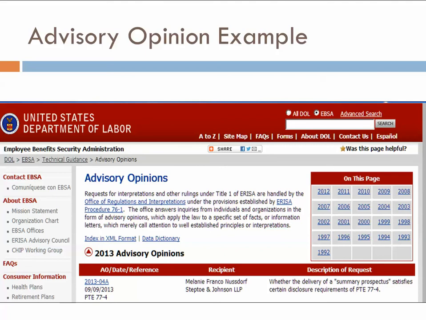In this one, we're looking at the U.S. Department of Labor advisory opinions, and you can see a description of the request. They want to know whether the delivery of a summary prospectus satisfies a regulatory requirement.